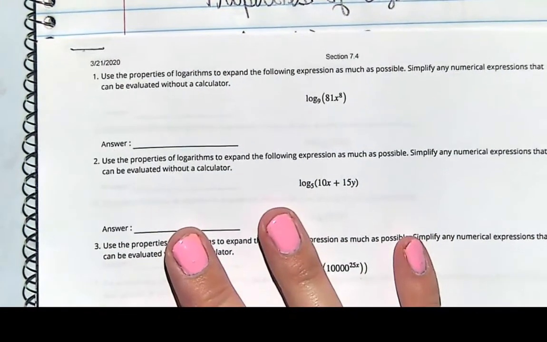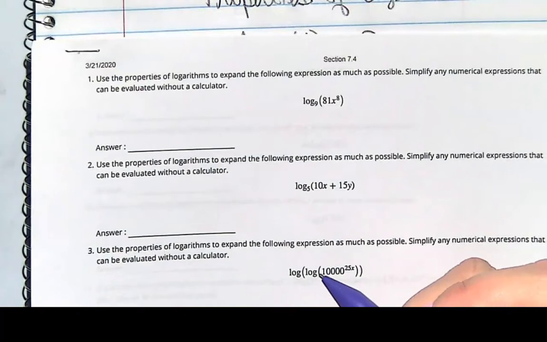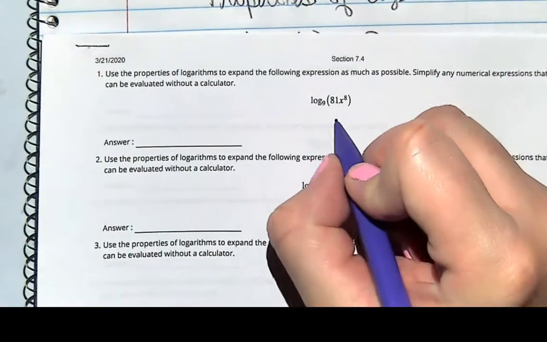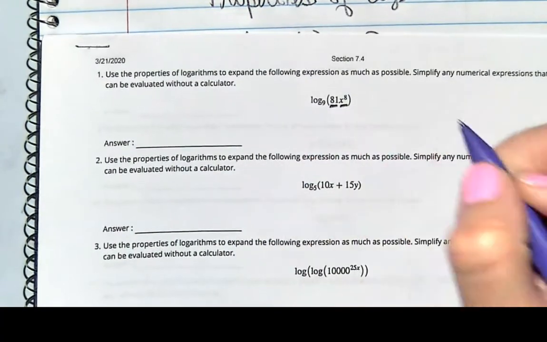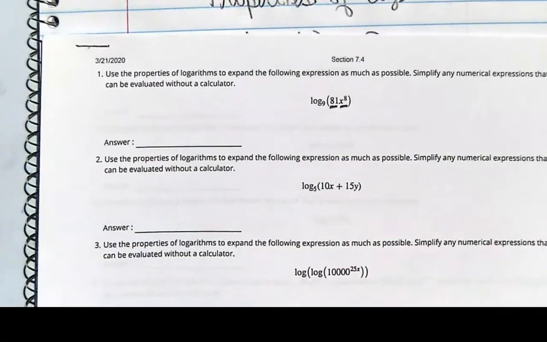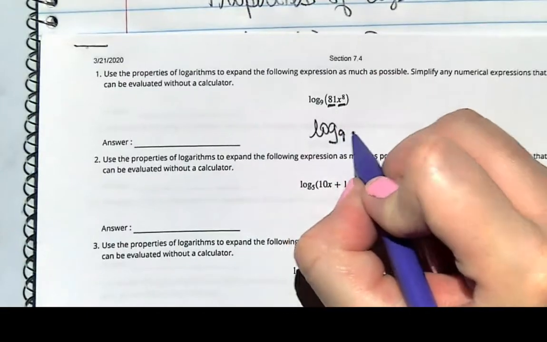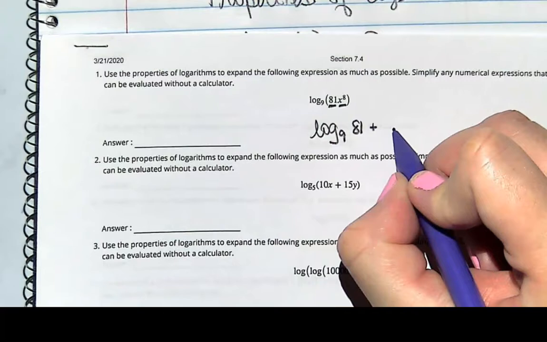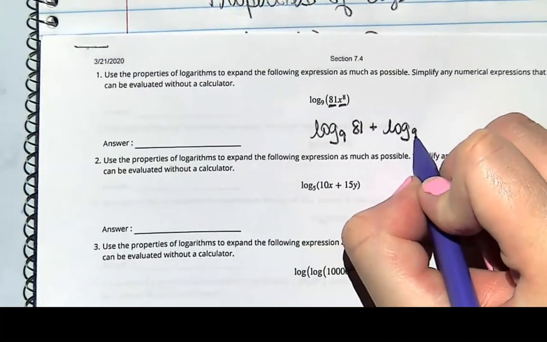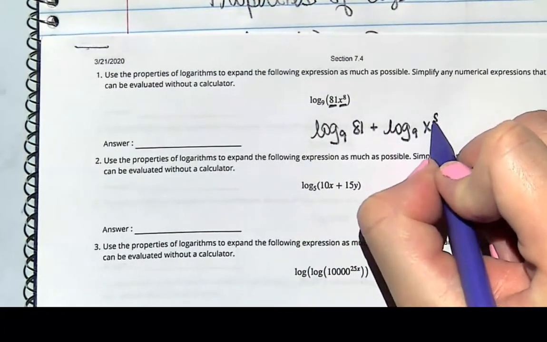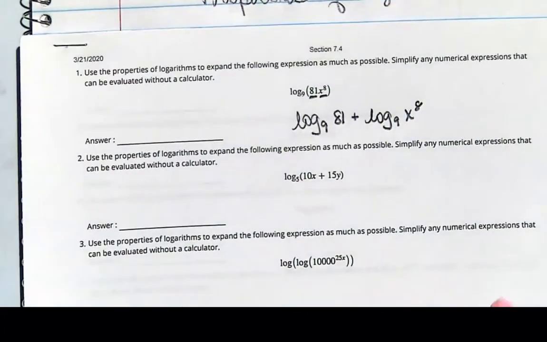Here we go. So I want to expand the following. I have an 81 times an x to the 8th. So I've got two separate logs. So I have log 9 of 81 plus log 9 of x to the 8th. And now I want to see if I can do anything else.